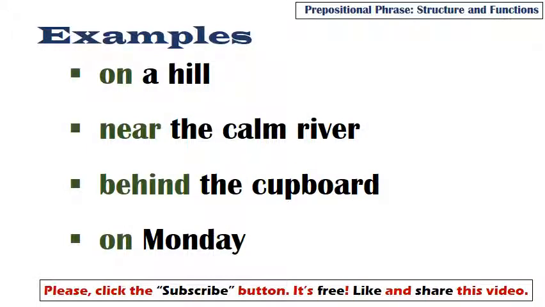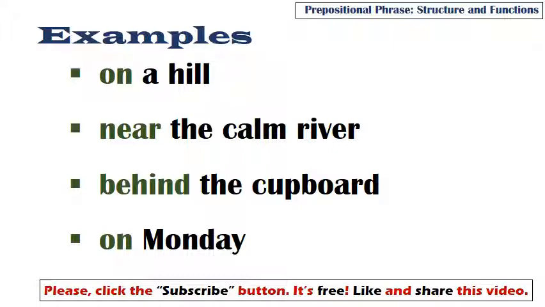Some examples of prepositional phrases would be as presented on the screen. On a hill, the starting word there is on. A hill is a noun phrase. The second one, near the calm river. Near is the preposition.